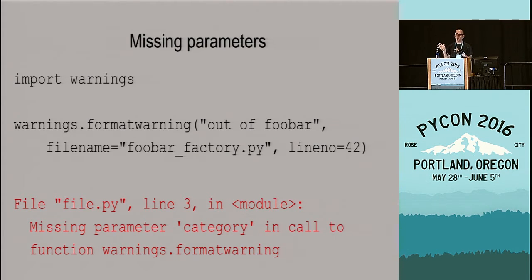And the same is true if you call some more obscure function deep in the standard library, and you're missing a parameter, then a type checker will tell you that that is wrong. And I like this example because you can kind of imagine this warning message being deep in some error handling code that's probably not executed well by tests. So a type checker will give you that additional add-on to tests in terms of finding bugs in your program.